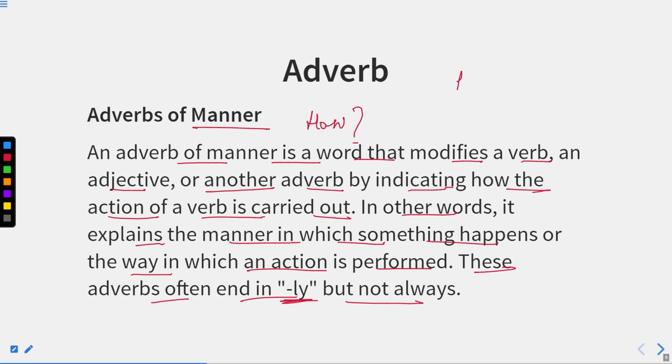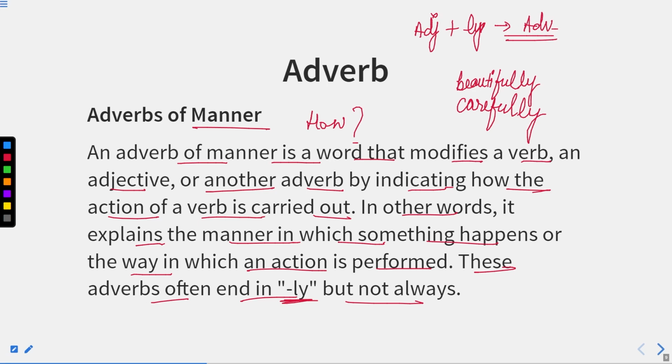For example, beautiful is an adjective. Careful is an adjective. But if I just add ly to it, that is beautifully, carefully, so they become adverbs. So basically, whenever we have an adjective and we add ly to it, it becomes an adverb. But it is not always possible, because if we get the word lovely, this is not an adverb, in fact this is an adjective.